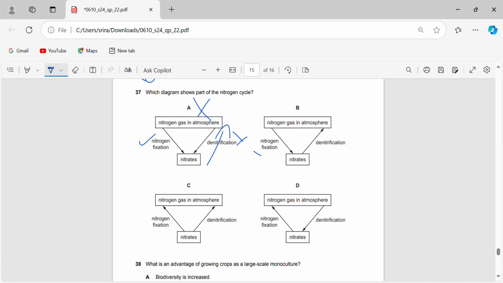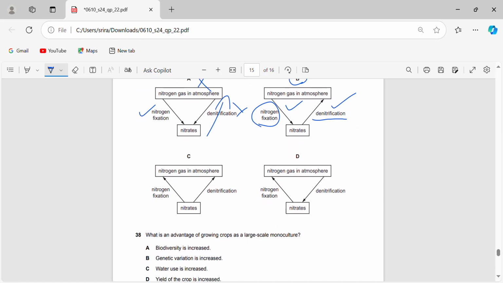And this is done by nitrogen fixation, so the arrow is facing the right way. And the nitrogen fixation can be done by fertilizers or lightning or other methods. And then denitrification is when you're removing those nitrate ions and making it into nitrogen gas in the atmosphere, which is done by bacteria in the soil. So denitrification is also the right faced arrow, so it's 37B.